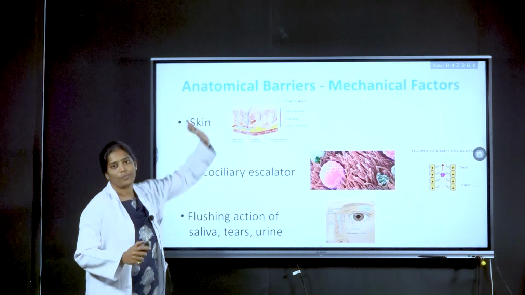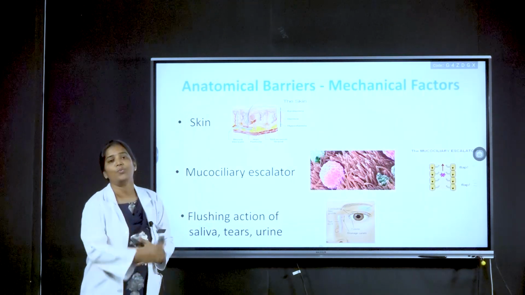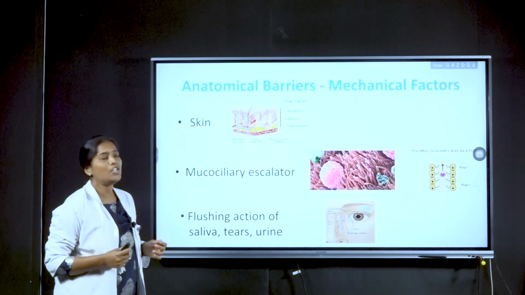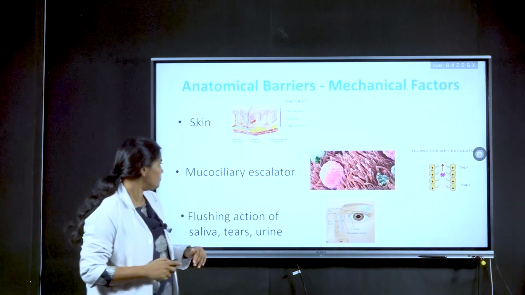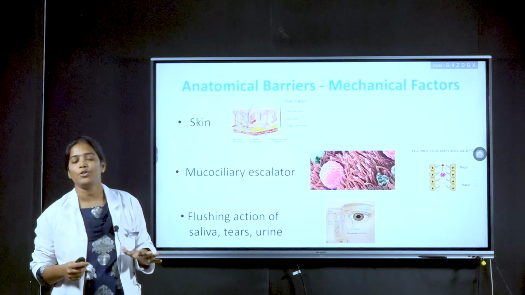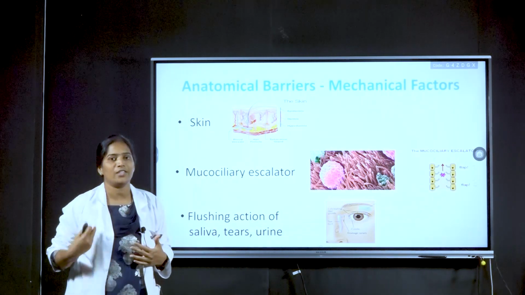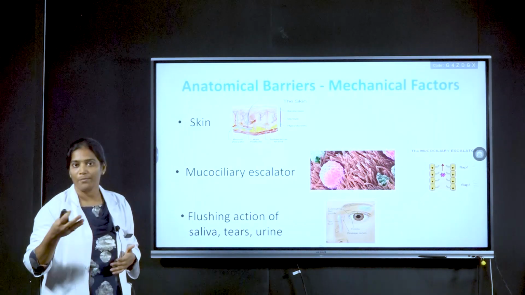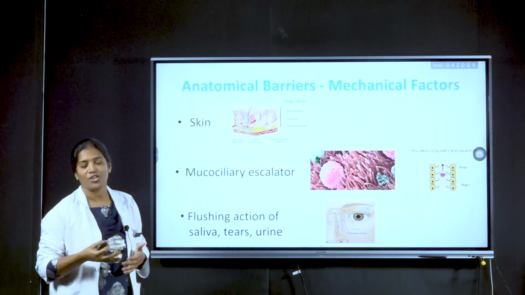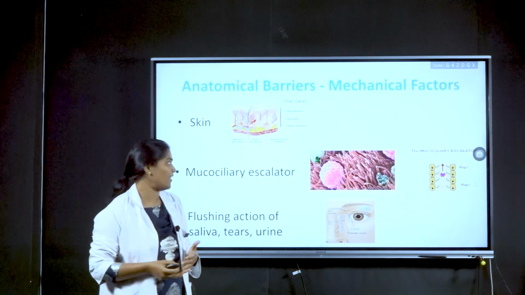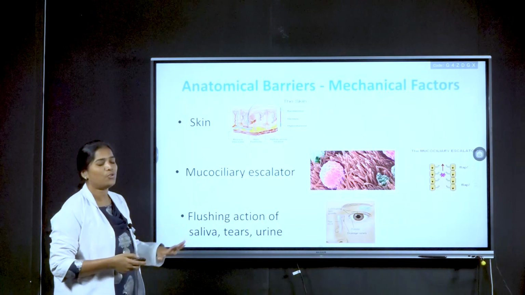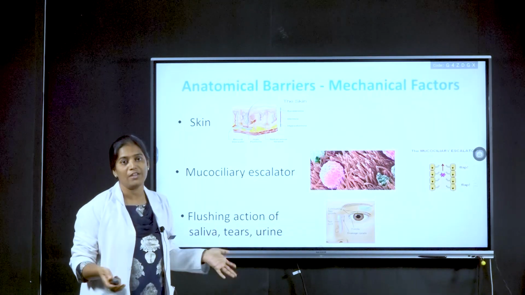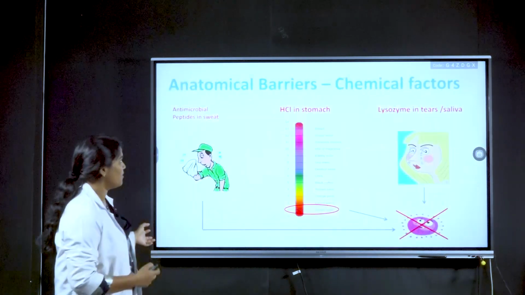The skin, present all over the body, produces certain secretions which combat infection. Mucociliary action in the nasal passages and certain other systems tries to evacuate or eject foreign particles, antibodies, and antigens that enter the body through their flushing action. With saliva, tears and urine, the same action can be seen. In saliva, certain antimicrobial proteins and enzymes can also be seen which act against antigens.